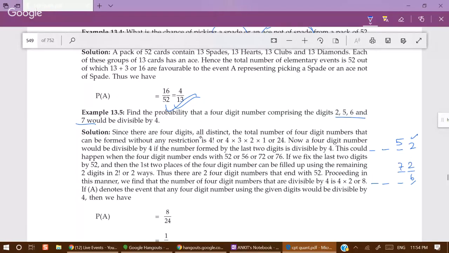62, no. 72, yes. Now 56, yes. 26, no. 76, yes. So 52, 72, 56, and 76 must be the ending digits.